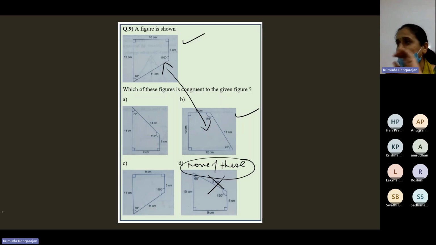See, now we have 4 options, A, B, C, D. A, B, C, not possible, so there is no other option. You have to select B. So it's okay even if you don't compare. But supposing the D option was "none of these", then you would be forced to compare. A and C you will rule out because the sides are not matching, but for B, the sides are equal. So you need to make sure that they are congruent by checking like this. That's why we discussed that. So B is the correct option.